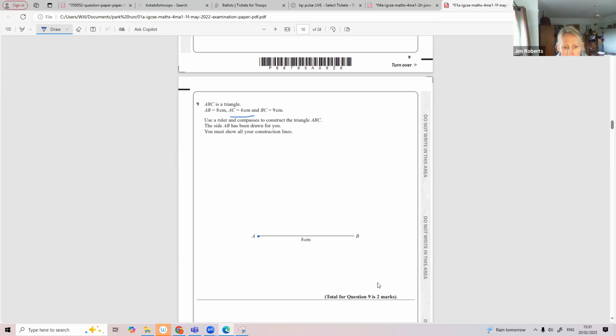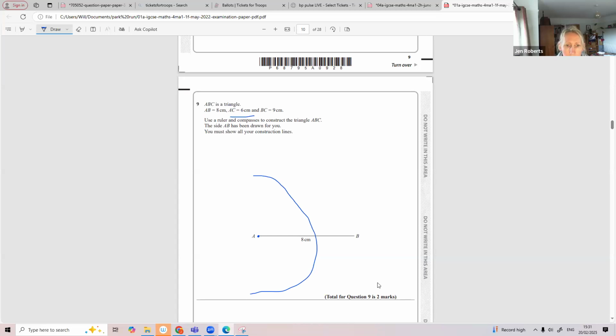So put the point of my compass in A and I'd make a big old arc like this. And that's definitely not accurate. It's got to be 6, so I'm going to try and draw this. It'd be something like this. 6 centimetres. All those points are 6 centimetres from A. It's a circle, 6 centimetres around A.